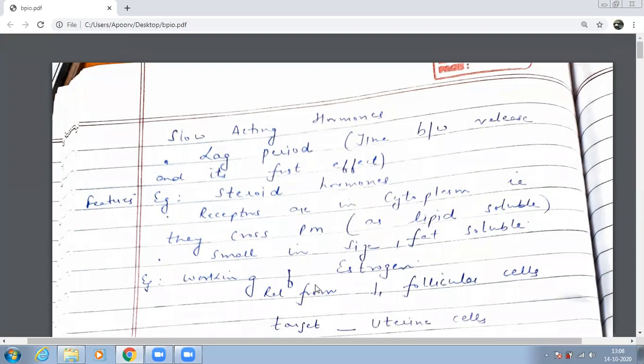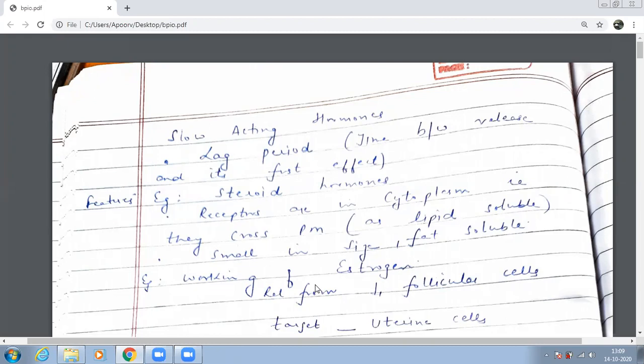And there is a time period between the release of the hormone and the first effect that it shows, and this period is called the lag period. What is this period called? Lag period. Very broadly, very simply understand, there are 2 categories of hormones. Just now you have discussed membrane bound and intracellular. The main difference between both of them is that membrane bound is very easy, because see, hormone will become active once it gets its receptor. And if the receptor is present on the plasma membrane, then the hormone does not have to get into the cell. It does not have to enter into the cytoplasm.